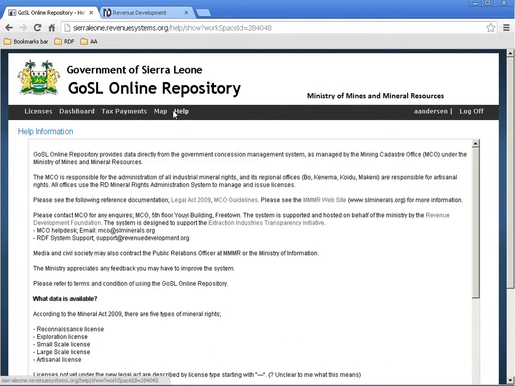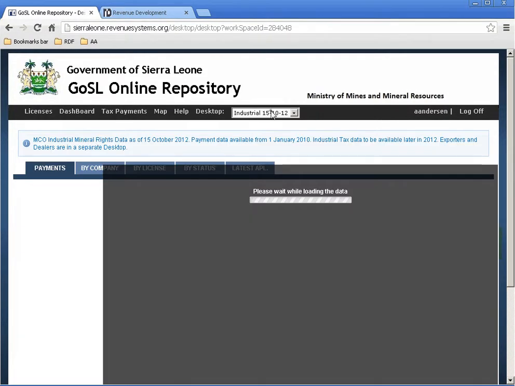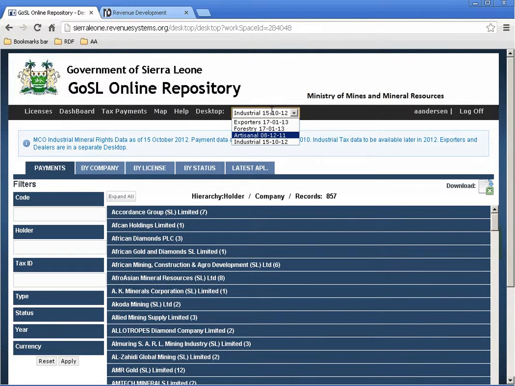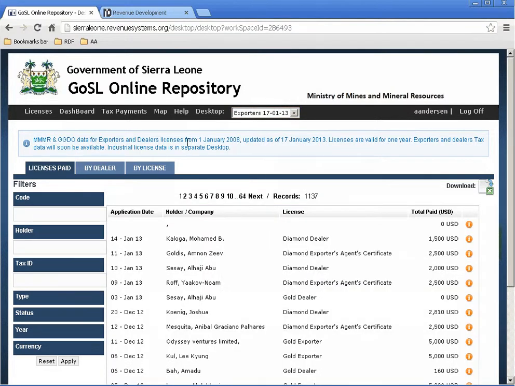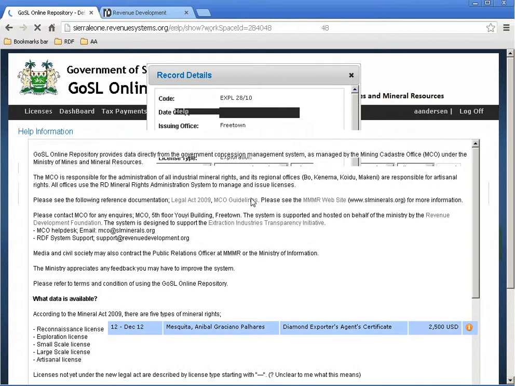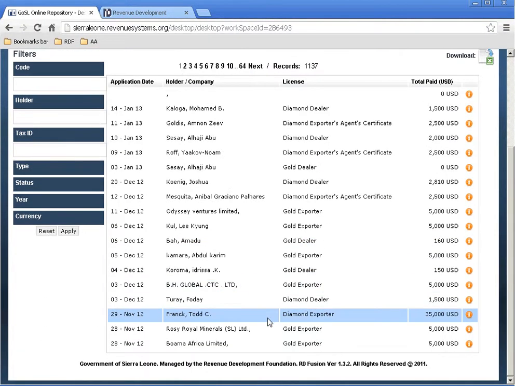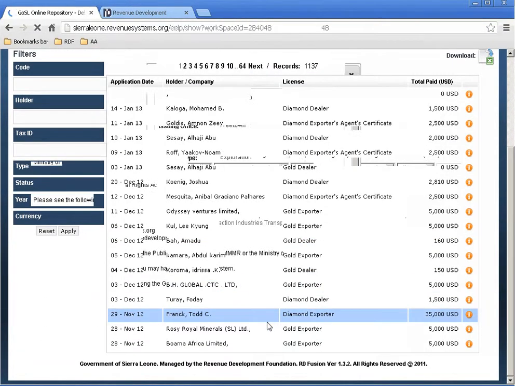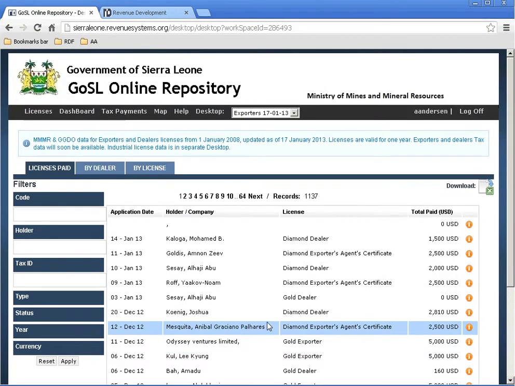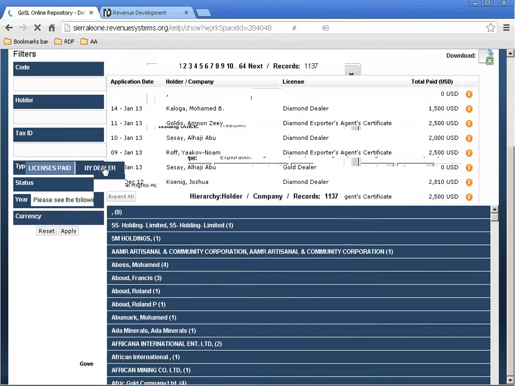But what I wanted to show you is that you can select the different desktops here. This was industrial mining. Let's go to exporters. There's similar data and similar functionality of the software, but now we're looking at the licenses providing the rights to export diamonds. So here I can look at who the diamond dealers are.